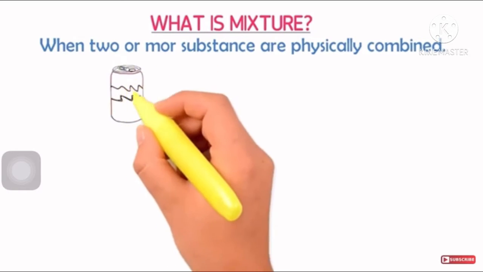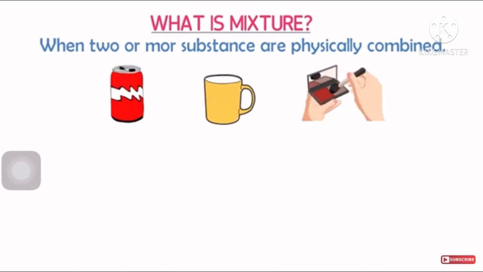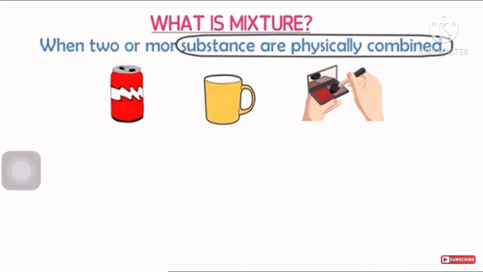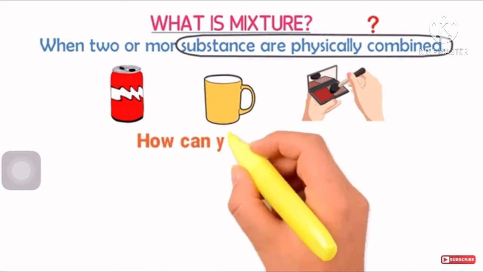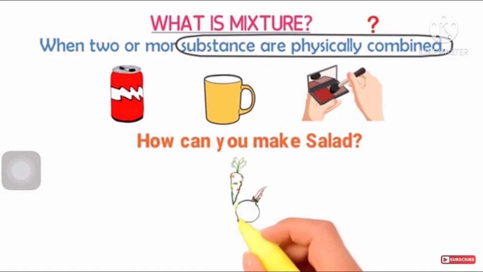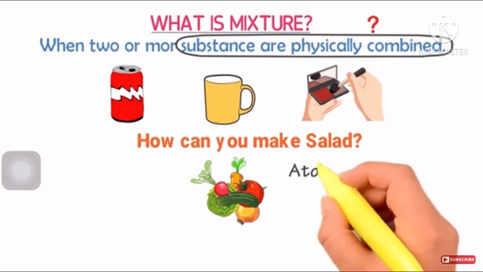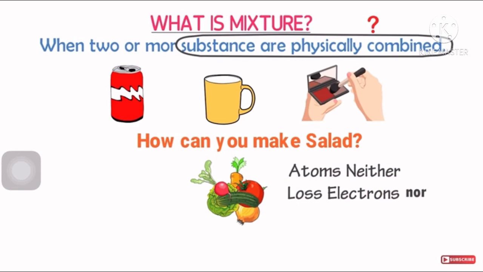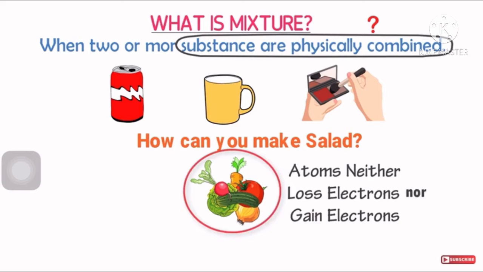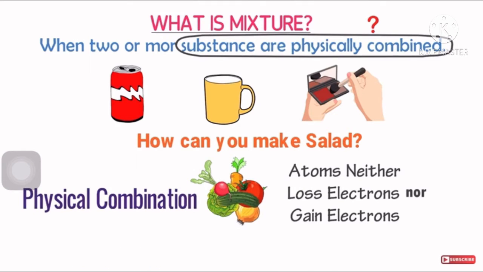For example, cold drink, tea, makeup, these are all physically combined with each other. Now what is the meaning of physically combined? If I ask you how you can make a salad, your answer is you can make it by cutting the various vegetables and then mixing them together, and in this there is neither gain nor loss of electrons by the atoms. So this is called physical combination.